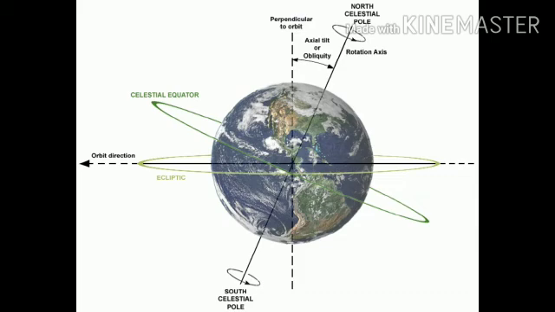The speed of rotation of the earth is about 1675 km per hour at the equator. It is the highest speed of the earth's rotation. The speed decreases as one moves toward the poles and it is zero at the poles. The earth takes about 24 hours to complete one rotation on its axis.